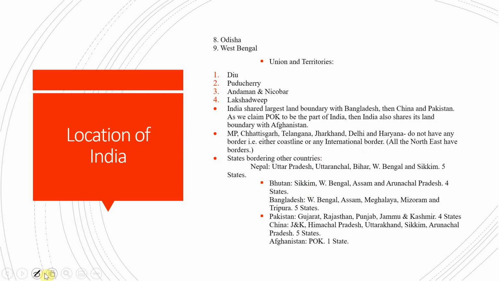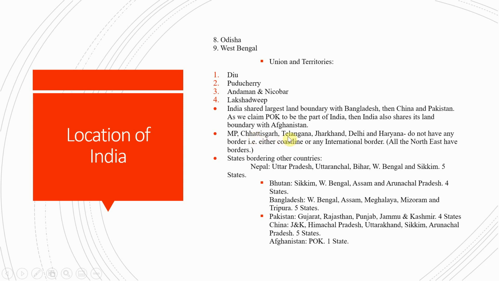And India shares the largest boundary with Bangladesh, then China and Pakistan. So the largest boundary shared by India is Bangladesh, and then we have China, and then Pakistan. As we claim Pakistan occupied Kashmir to be part of India, then India also shares its land boundary with Afghanistan, okay? So if we consider POK as part of India, it means our boundary touches Afghanistan also, and Afghanistan is also our neighbor, okay?